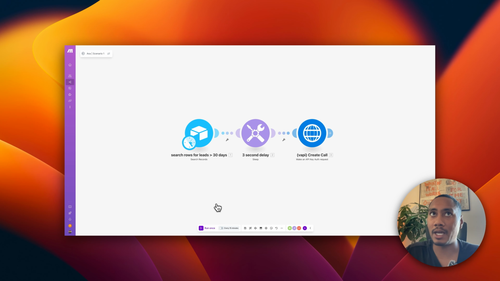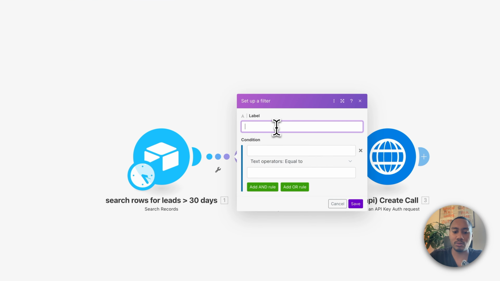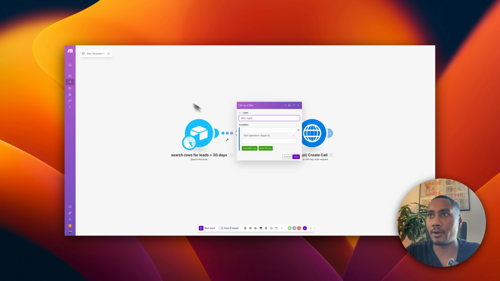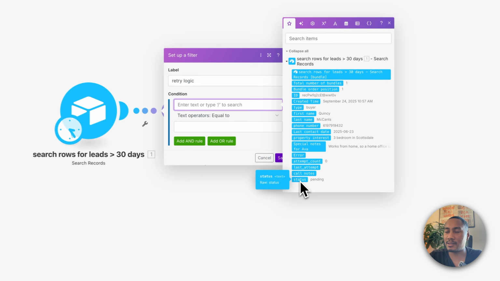Okay, guys, we are almost done. Next, we need to set up in our scenario 1, the retry logic so that we call the lead after every 24 hours if the lead doesn't pick up the first, second time. Okay, so right here, let's just name it retry logic. And again, we're in scenario 1. And what we want is if the status, right?